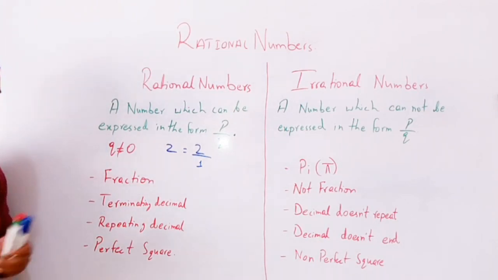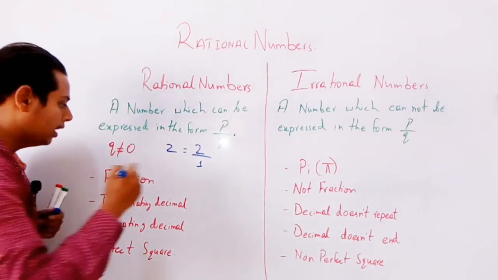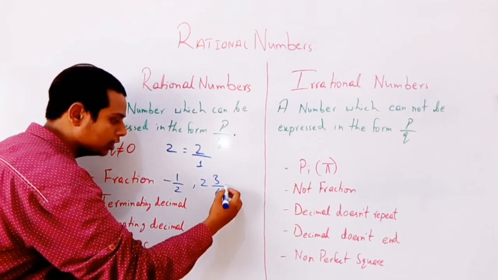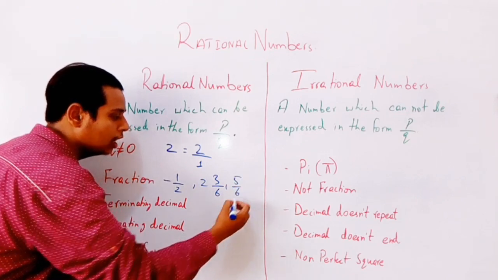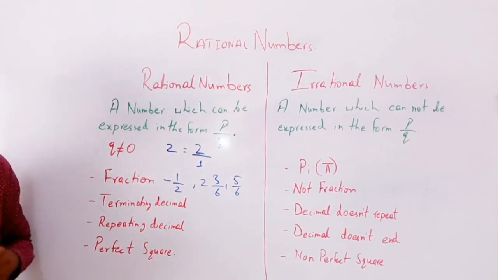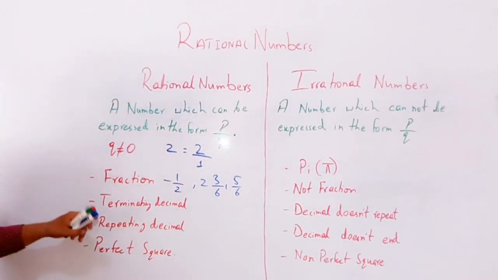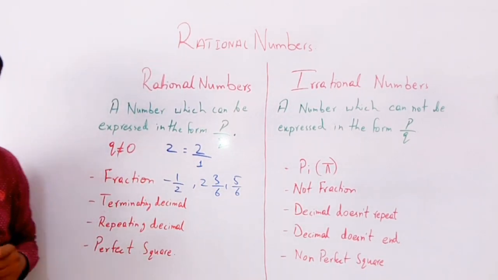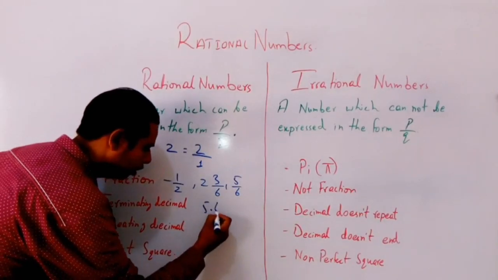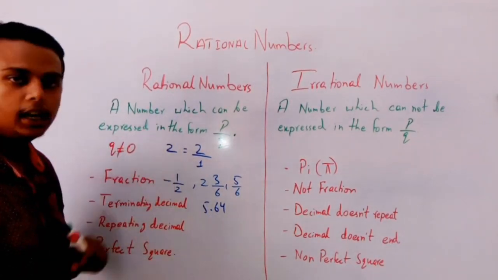All the fractions are included in the rational numbers, either negative or positive: -1 upon 2, 2 upon 2, 3 upon 6, or plus 5 upon 6. Any kind of fraction, either proper, improper or mixed. All kinds of fractions are included in the rational numbers. Come to the second one, terminating decimals. Means a decimal which ends at some point, like 5.64. So these kinds of numbers are called rational numbers.